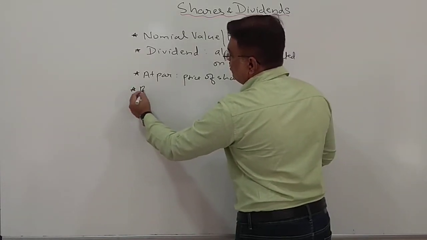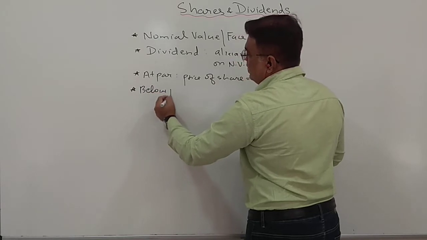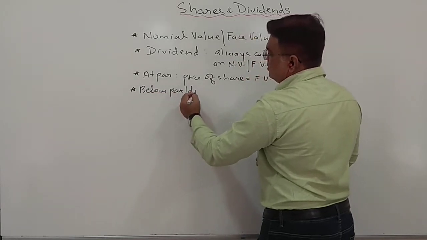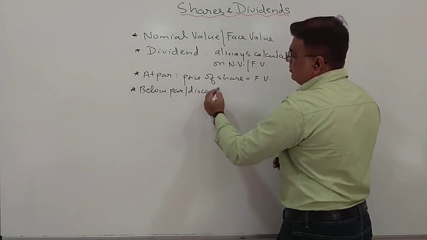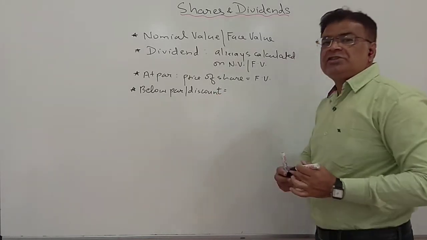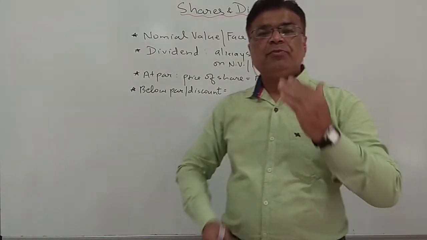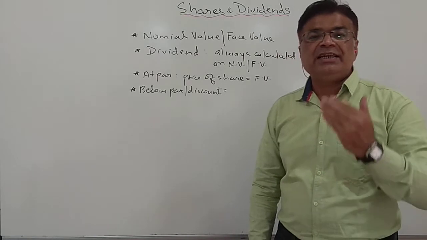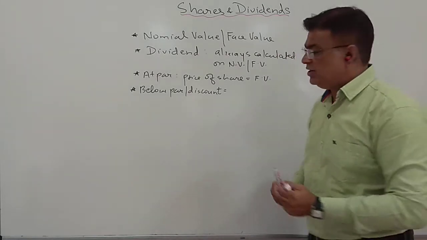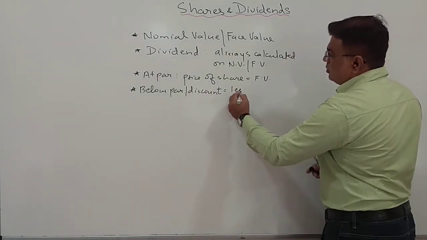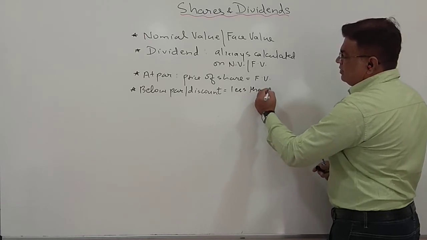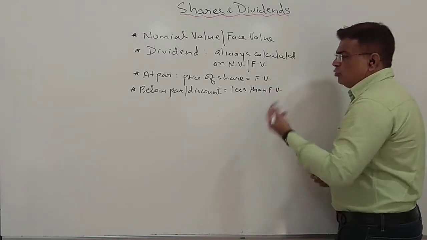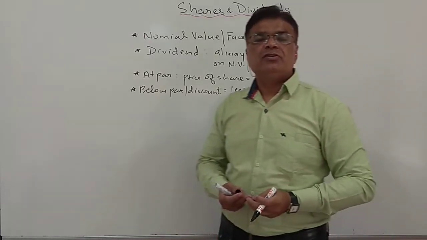Now below par, or you can also say at a discount. If the share opens below par, meaning the price of the share is less than the face value, or whatever is the value of the share.